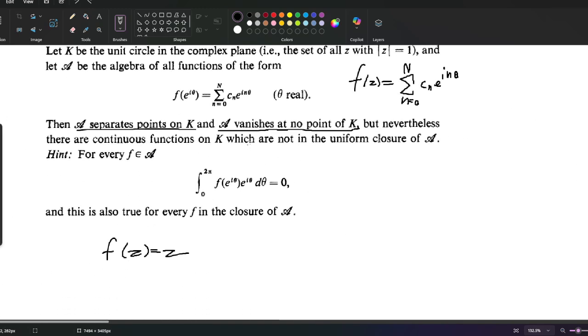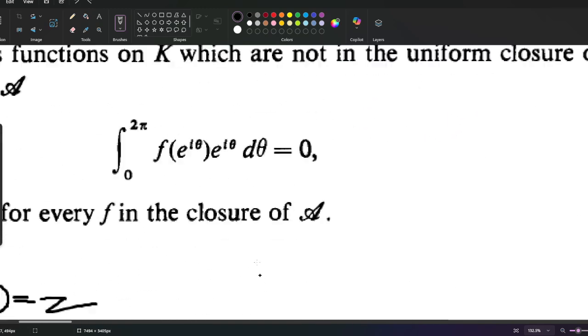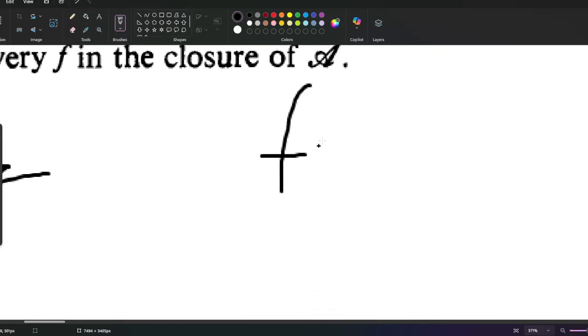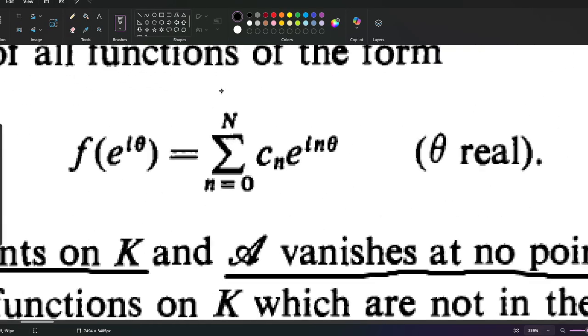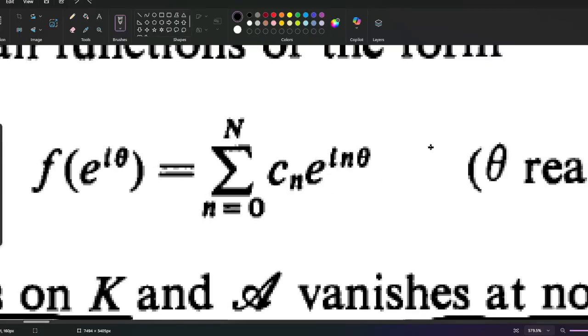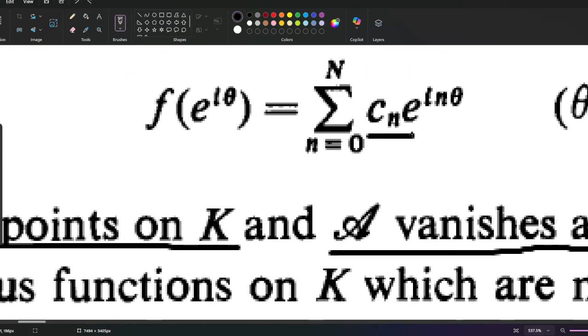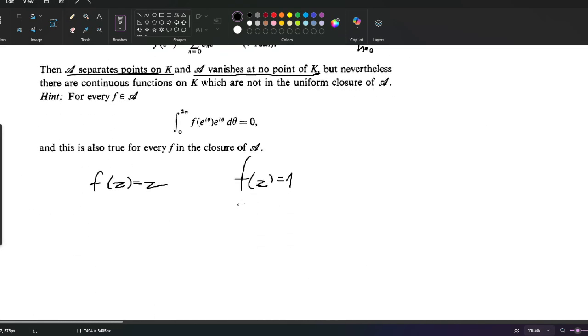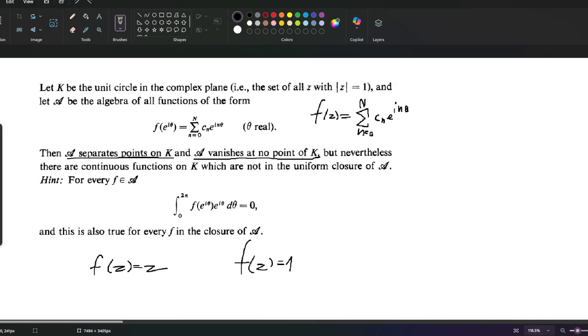As for vanishing at no point of K, what we can do is make a function f of z equal to 1. There's going to be capital N equal to 0, and c0 is going to be equal to 1. Alright, so these two points stand, but nevertheless, there are continuous functions on K which are not in the uniform closure of A. So how do we show that?